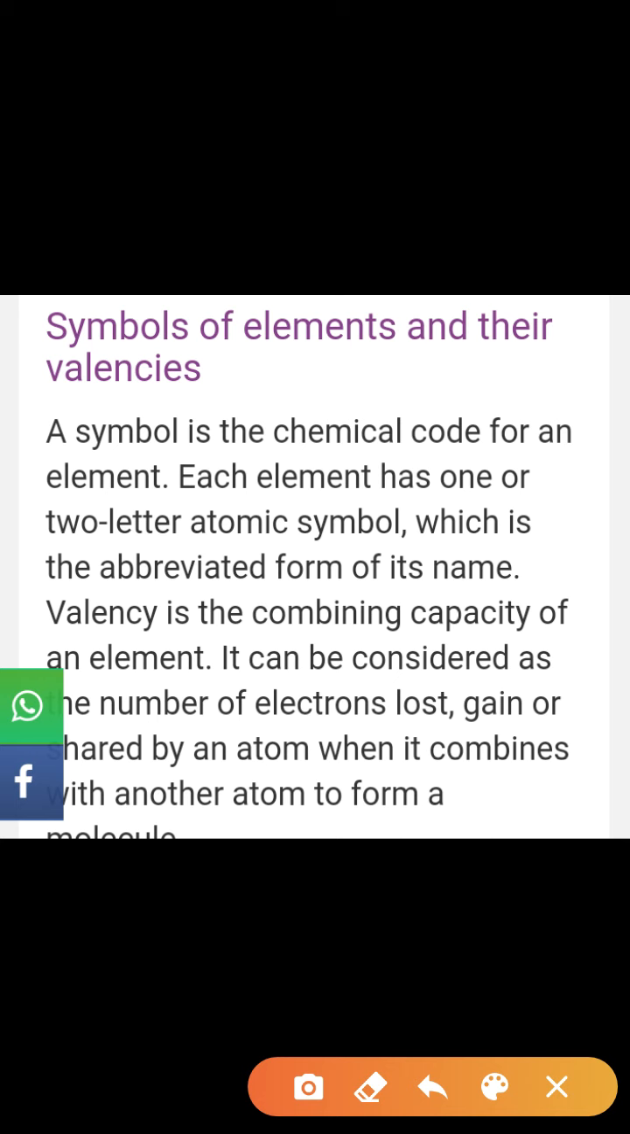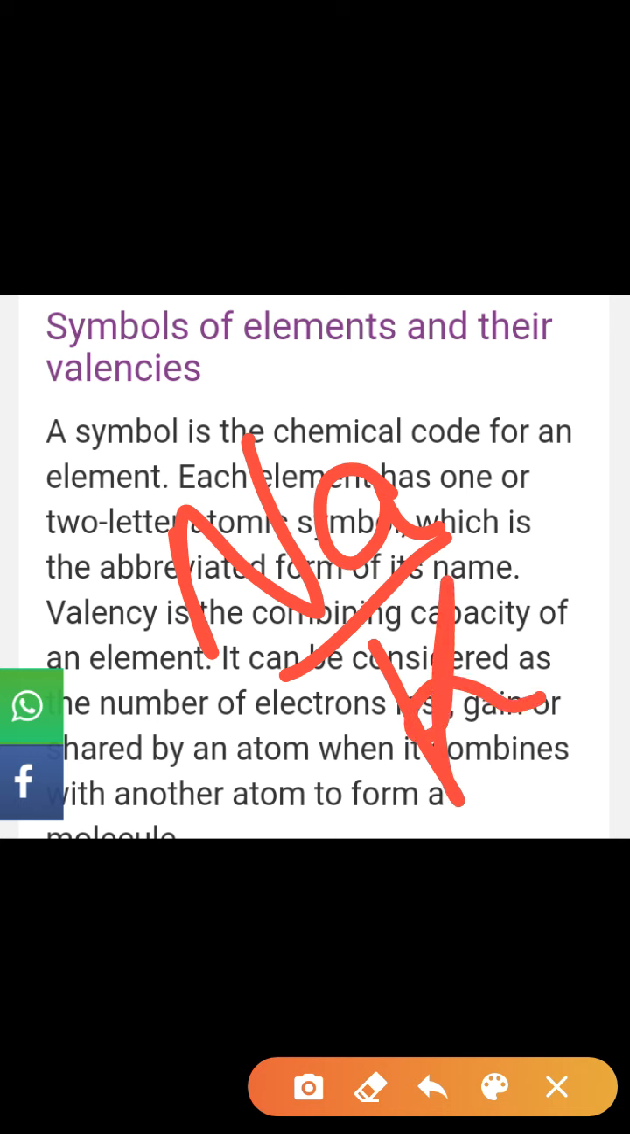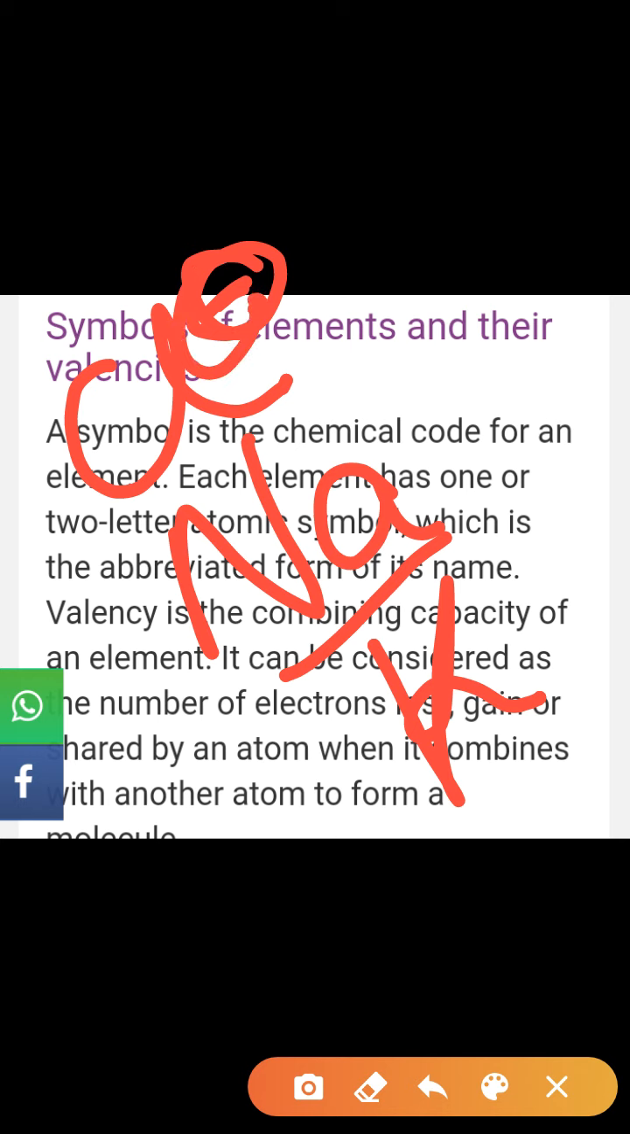Symbols of elements and their valency, I hope this is clear, because a symbol means, for example, sodium we represent by Na. Potassium we represent by K. Chlorine, Cl. So these are the symbols of elements, and we can represent the valency: chlorine -1. This is the charge on chlorine. Sodium +1, potassium +1. These are the charges on the elements.